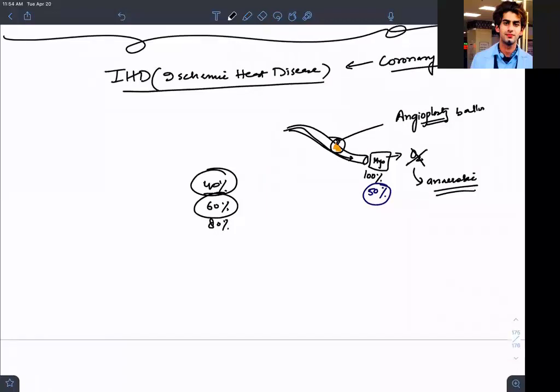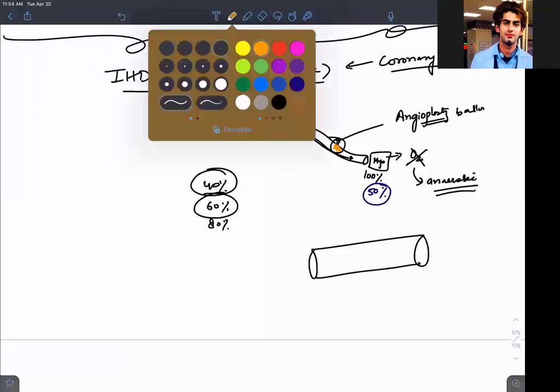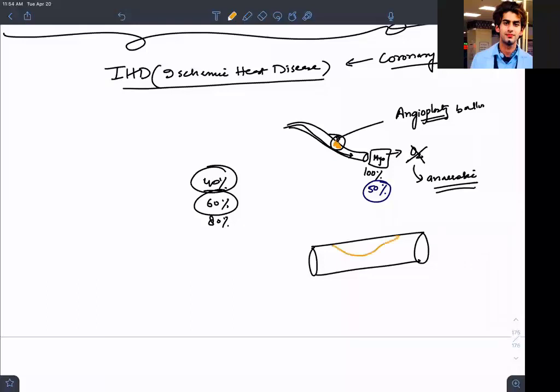If this is a blood vessel with a block, we take the femoral artery and reach here, and we inflate the balloon. This balloon will push the atheroma to the side and we will restore the blood supply. This is all about angioplasty.